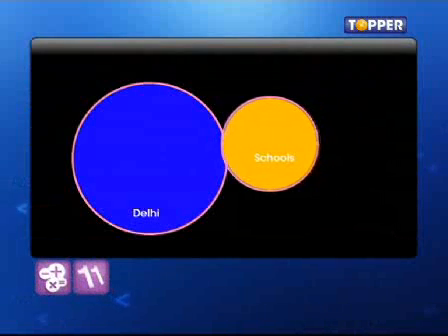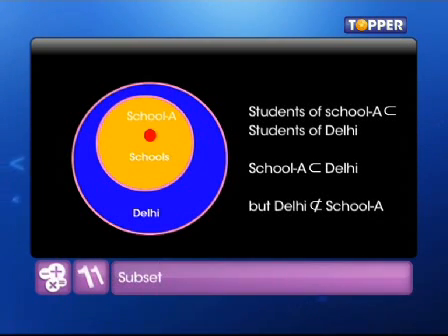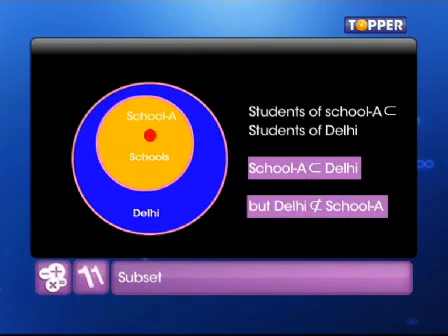Suppose you are from a city, say Delhi. Then consider the set of students of all the schools in Delhi. Then the set of students in your school. Every student of your school is also a student of Delhi, but not the other way around. So your school is in Delhi, but Delhi is not in your school.